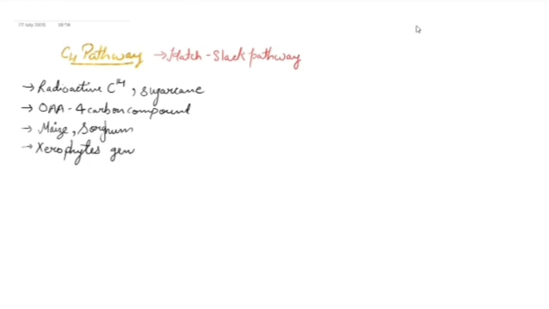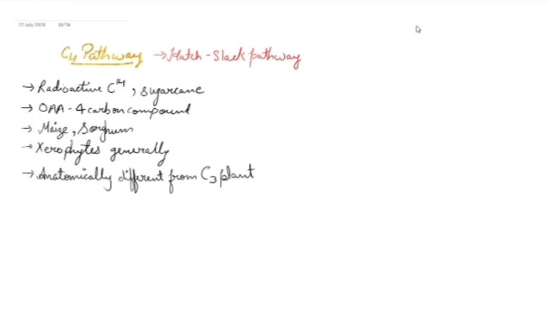If we talk about the anatomy or internal structure of the C4 plants, then these plants are anatomically quite different from the C3 plants. Now, what is the difference here? The main difference occurs within the cells in which the photosynthesis takes place.